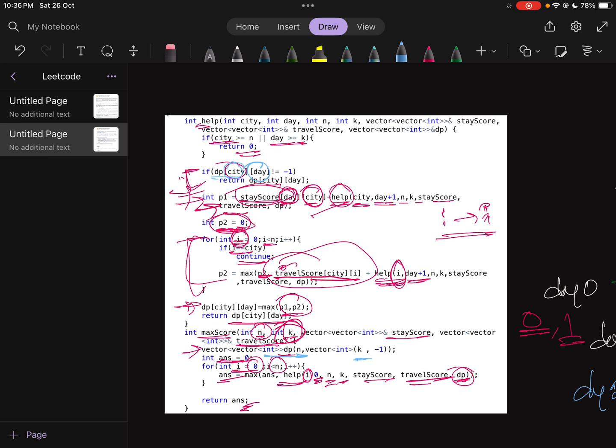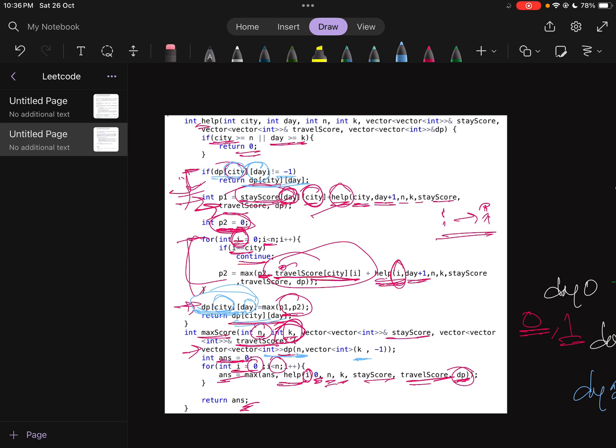If it is not equal to -1, that means I have already calculated this, so return from here, right? You got it. If it is the first time we are coming, then we have to calculate this and store it. How is it stored? We assign this value at the index dp of current city and current day. So I'll store this and return from here.